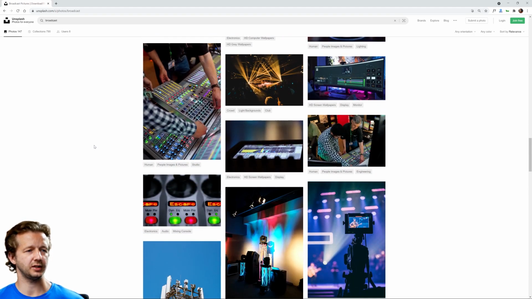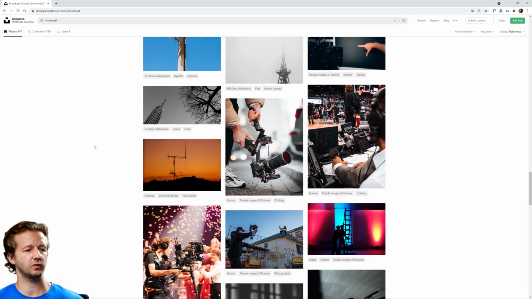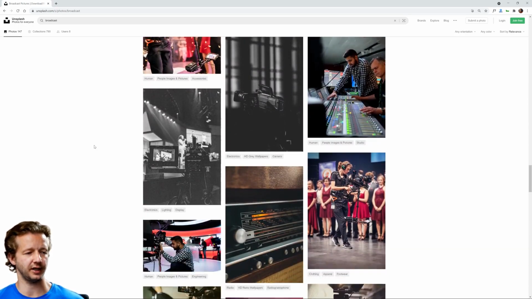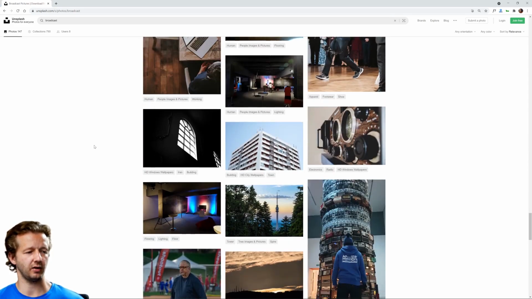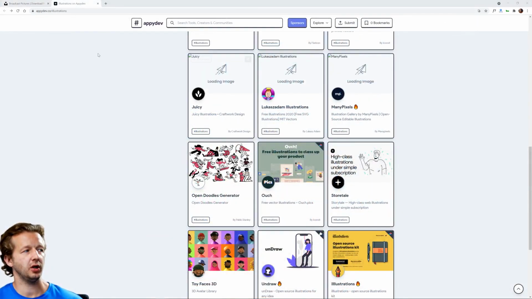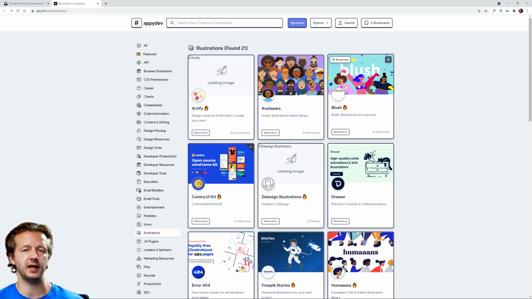So now what I'll do is search for actual illustrations, and I have several resources for finding illustrations that are free to use. So I'm here at appydev.co/illustrations, and AppyDev is a resource site for designers and developers alike, and they have an illustration section. All right, so these are all resources where you can find illustrations.